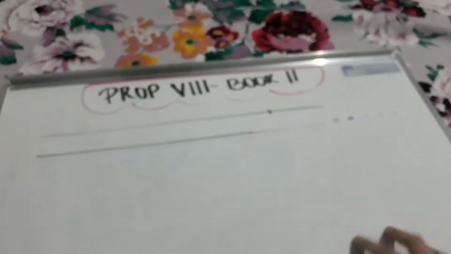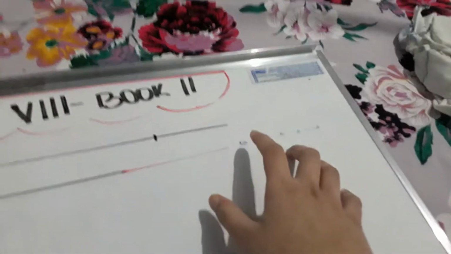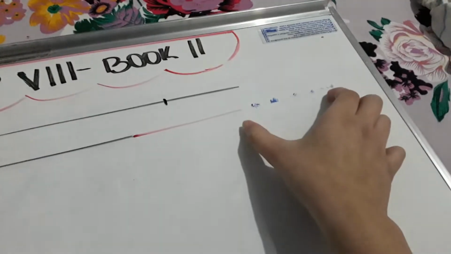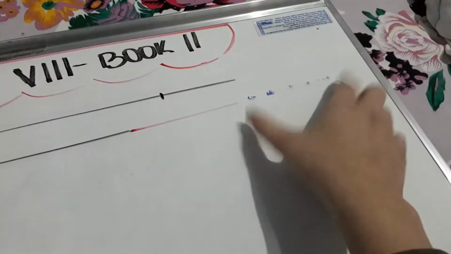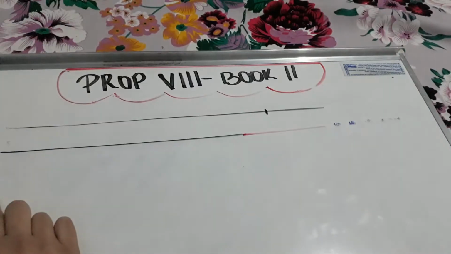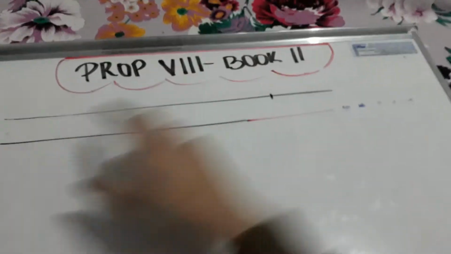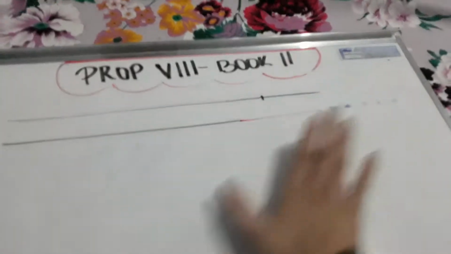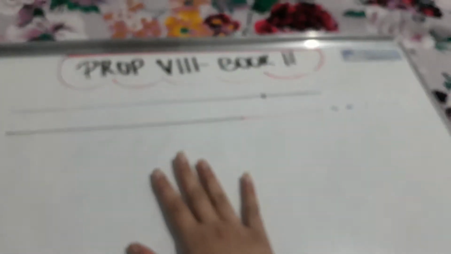So here is going to be our aforesaid segment, that is this one, the blue one, and we're going to take this plus this as a straight line. It's going to be the whole. So here is the same thing, I just painted it with colors. So let's get it started.